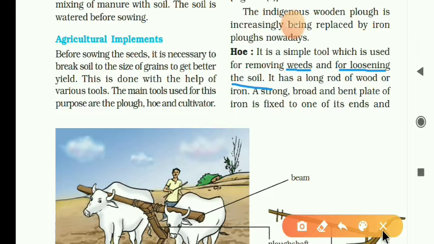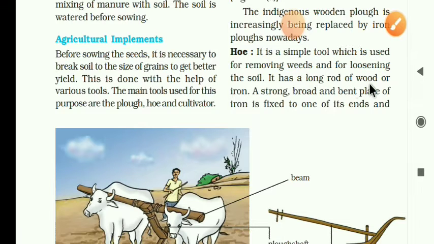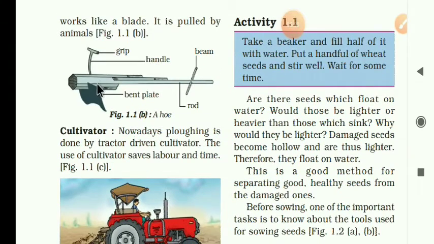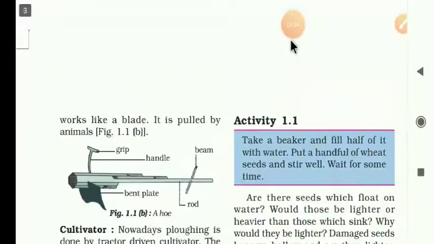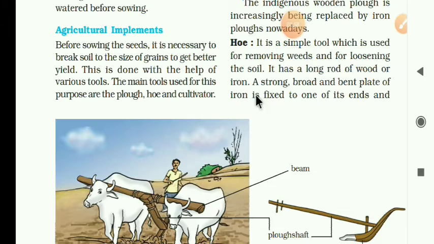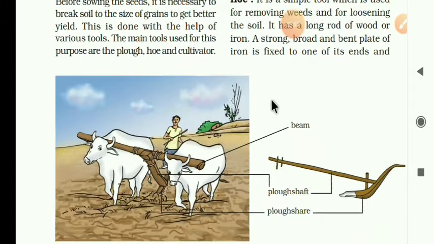It has a long rod of wood or iron. A strong broad bent plate of iron is fixed to one of its ends.